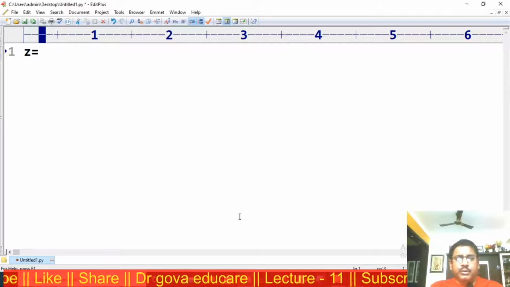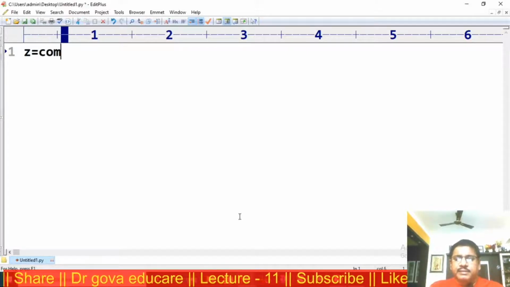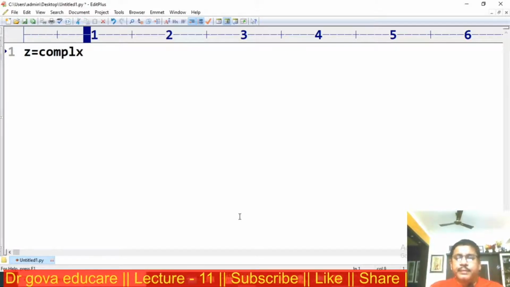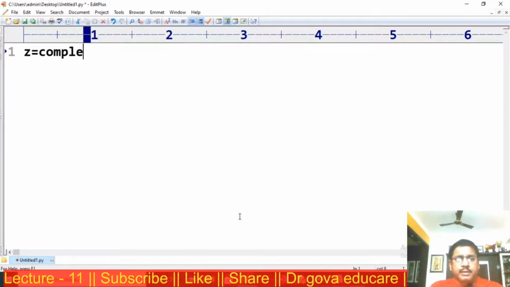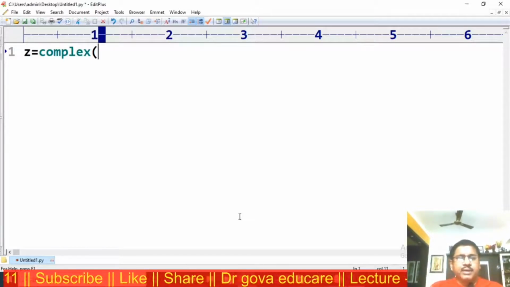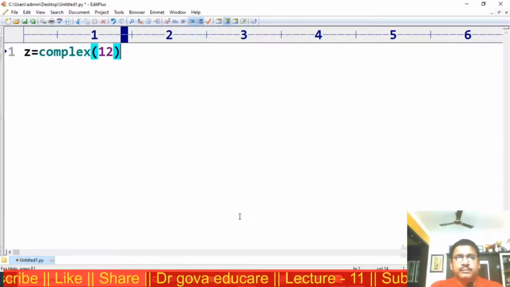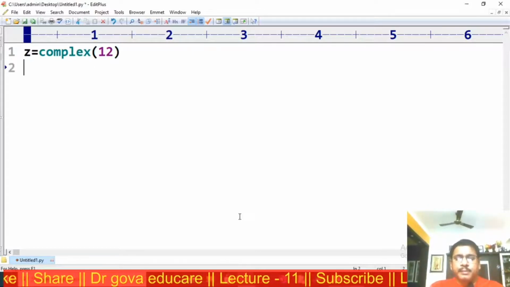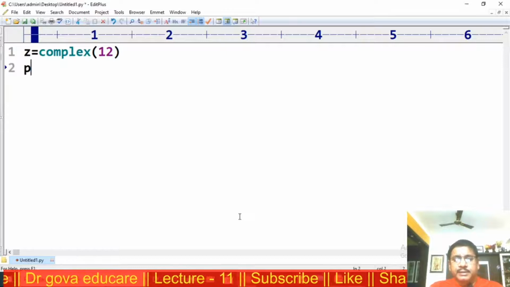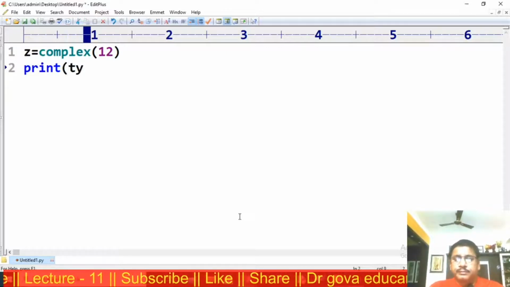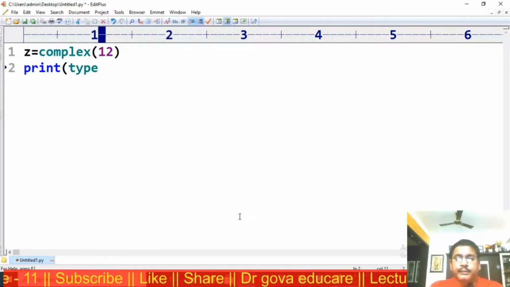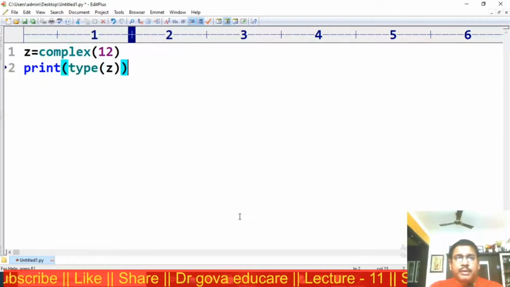So z is equal to complex of 12. Print type of z.